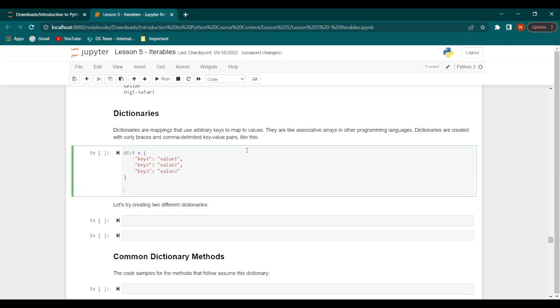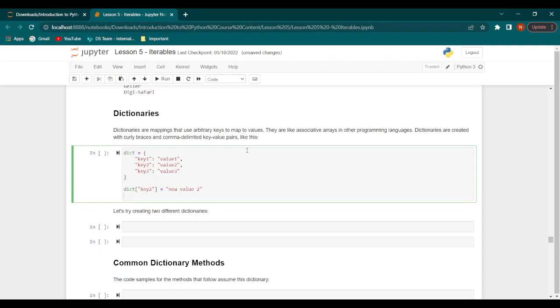And then we close this dictionary. Then we have dict key 2 equal to new value 2, which would assign a new value to the existing key.